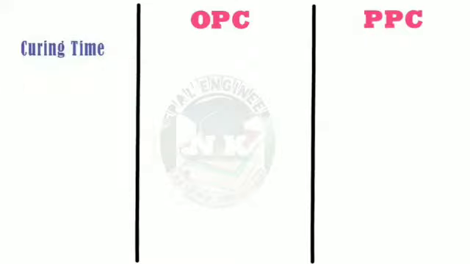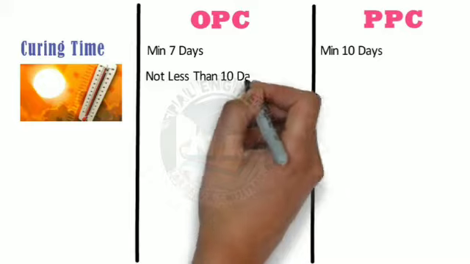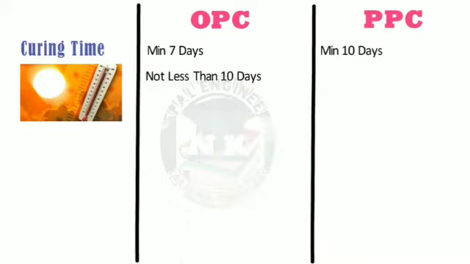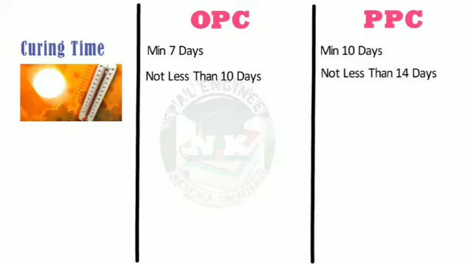Curing time. OPC requires a minimum curing period of 7 days, whereas PPC requires a minimum curing period of 10 days. When OPC is exposed to hot and dry weather condition, the minimum curing period required shall not be less than 10 days. Whereas when PPC is exposed to hot and dry weather condition, the minimum curing period required shall not be less than 14 days.